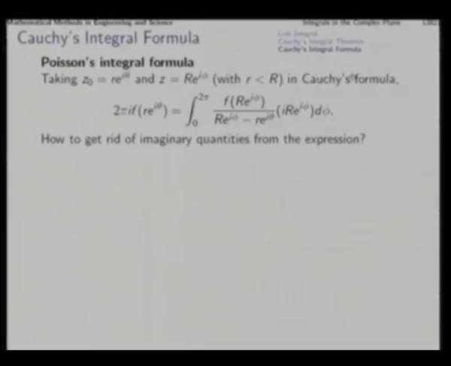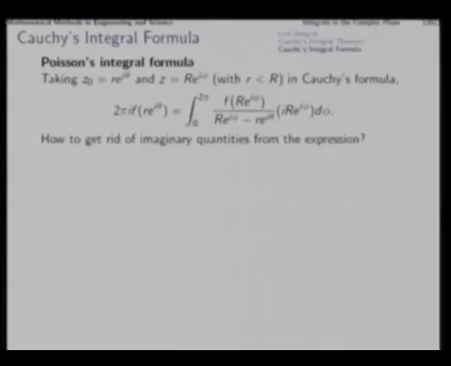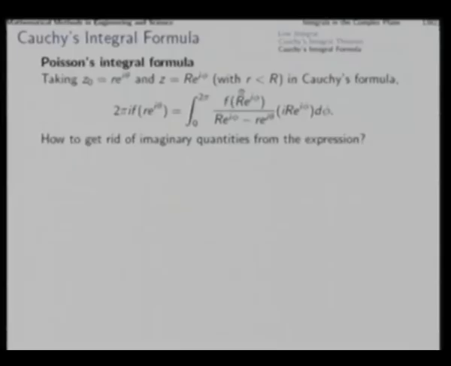If we put it in Cauchy's formula, then we get 2 pi i f(z0) is equal to the integral over the circle, that means 0 to 2 pi of phi, that is a boundary integral. And this is f(z) by z minus z0, and this whole thing is dz. So, if z is this, then we will get dz as this, and through this change of variable, phi will vary from 0 to 2 pi.